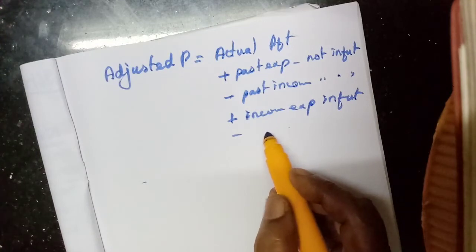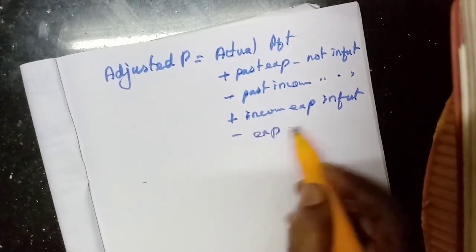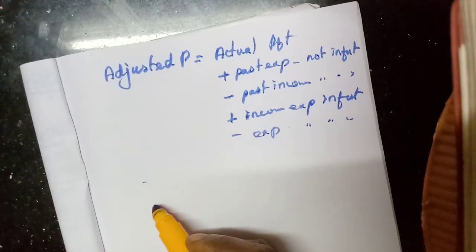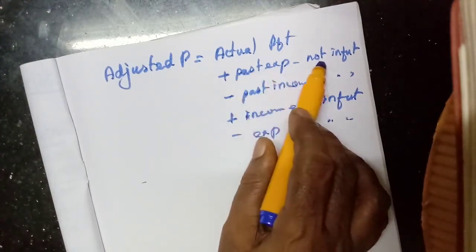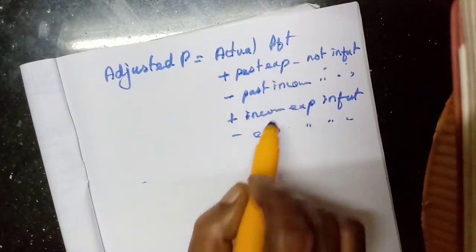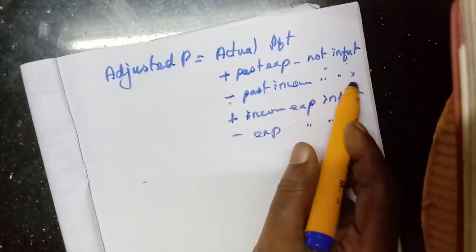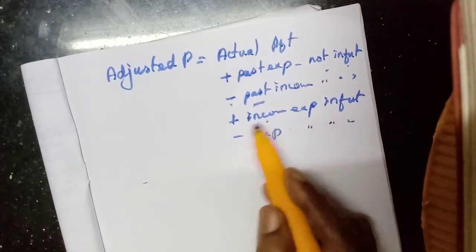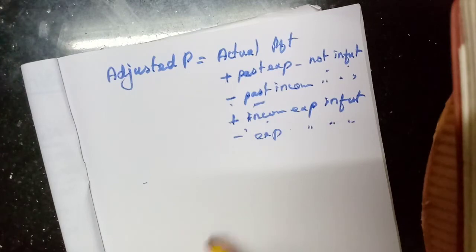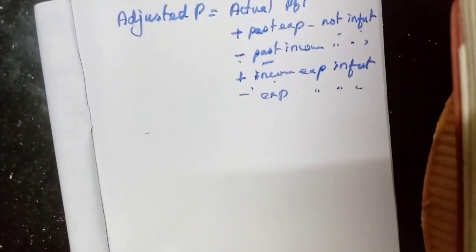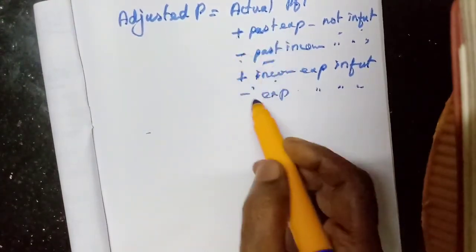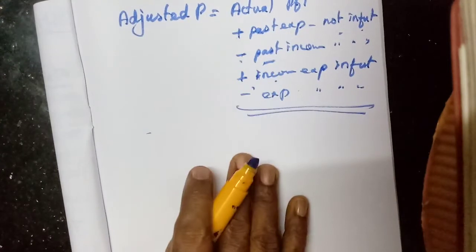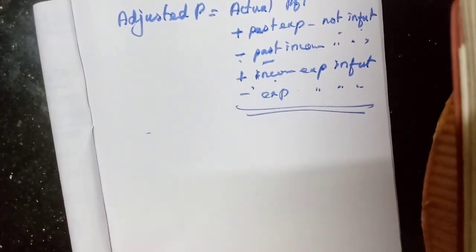Then expense expected in future must be deducted. Any past expense that we do not need to pay in future should be added. Past income that will not come in future must be deducted. Future income should be added, future expense must be deducted. That's all, we will get the adjusted average profit. Keep this in mind. In the first two problems it won't come, but in other problems we will get it. I will show that exercise illustration to you.